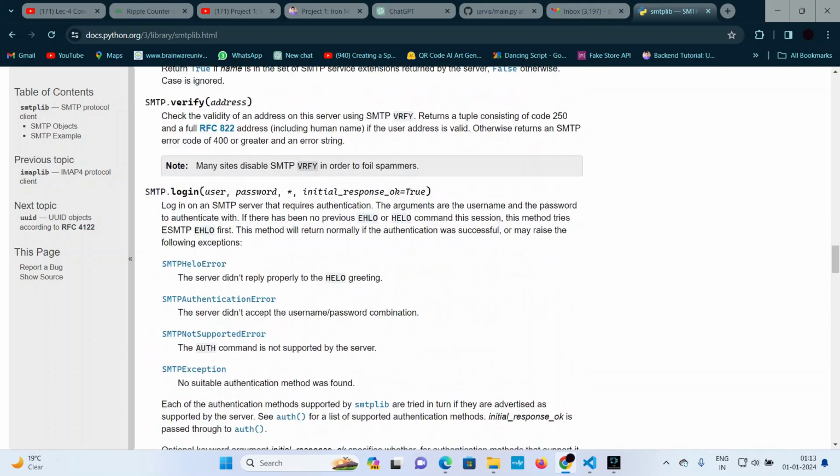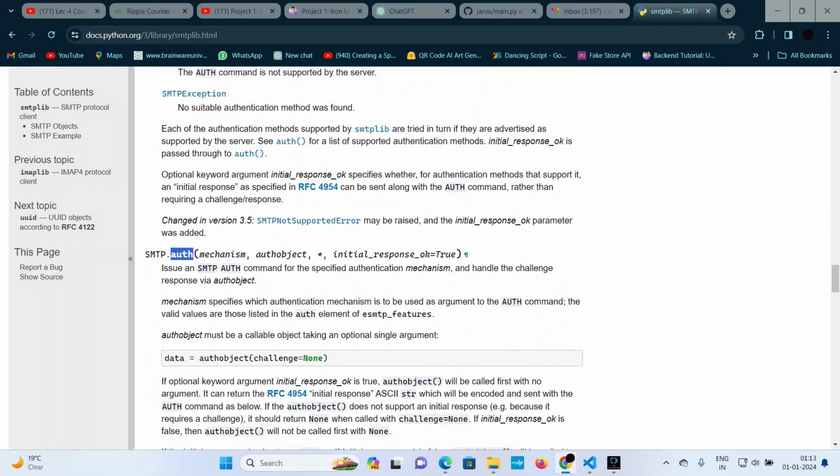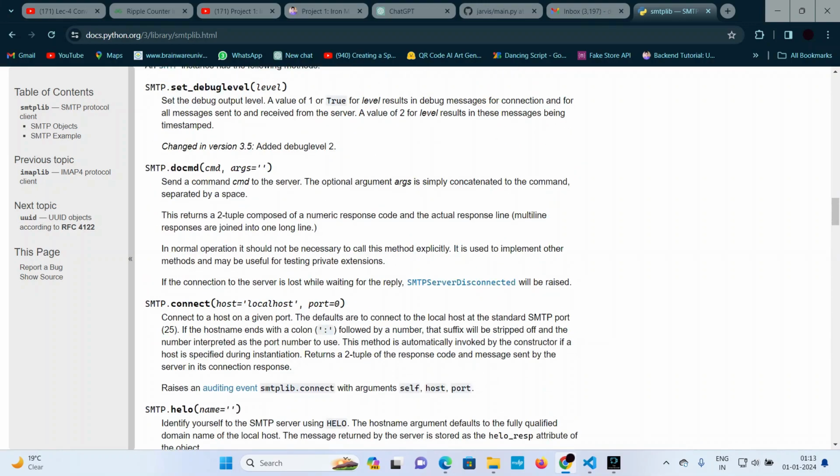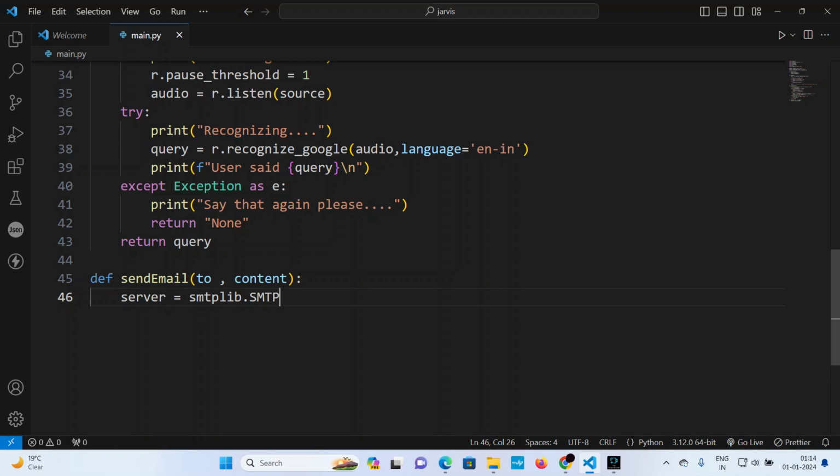So there are so many functions. I am verifying the addresses, I am sending the mails, I am authenticating, and so many things, connect, hello, and so on. So no need to memorize it, you can copy it from the documentation. So the thing is smtp dot gmail.com, and there is another thing that is 587, that is basically the port from the documentation, and then server dot ehlo,